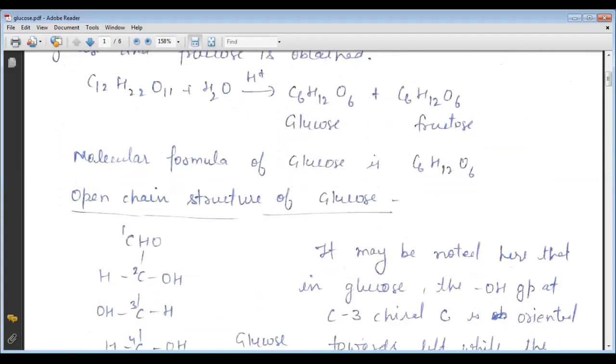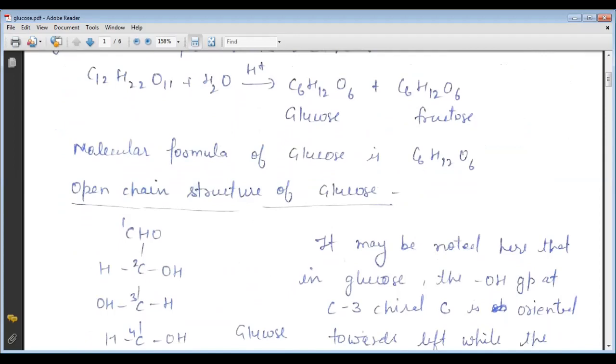Now, as we know that the molecular formula of glucose is C6H12O6, here is the open chain structure of glucose. Glucose is an example of an aldohexose, and it is also called dextrose.